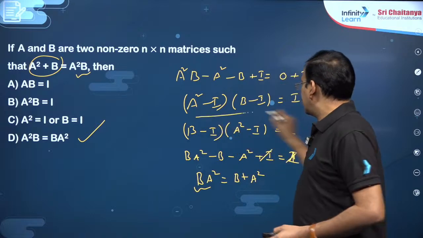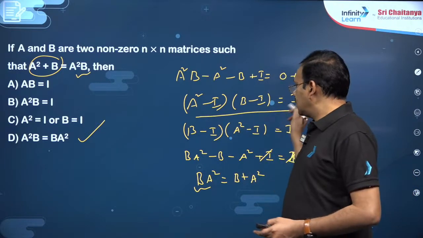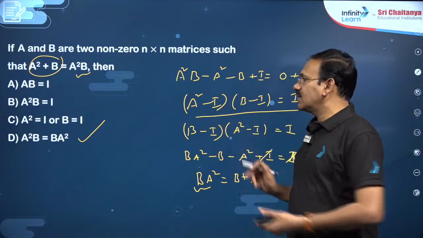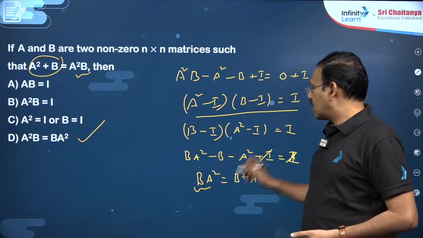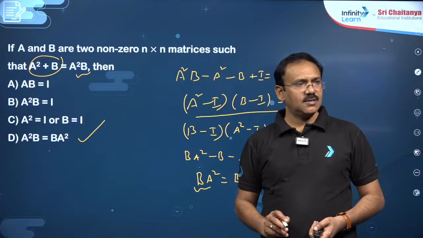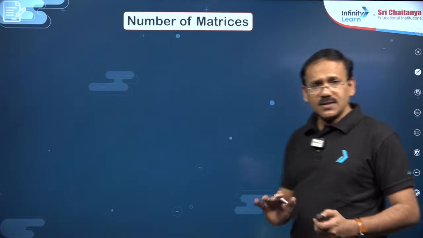Suppose from this step, dear students, I mean to say, if the product of these two is I, you can't say that one of the matrices is I. That's what he said. I mean to say you can do this question like this, dear students. Okay, fine. The next, dear students, so this is one kind of algebra related questions.